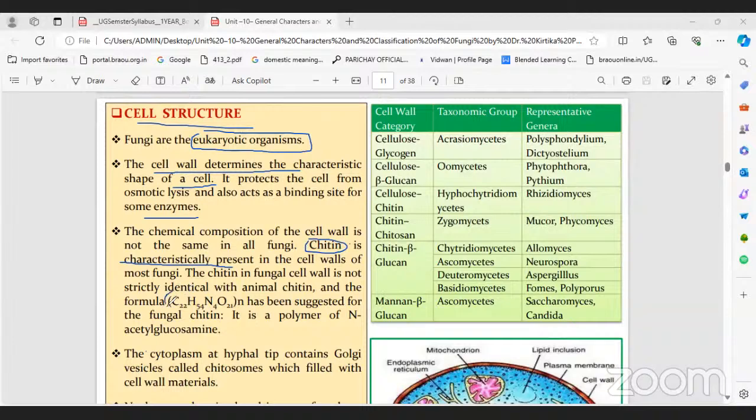The formula of chitin is C22H54N4O21. And after that, the cytoplasm, hyphal, containing Golgi complex and chitosomes. These are the new cell organelle, chitosomes. And earlier, as I said, all types of cell organelles are also present. We can see it in the diagram also.